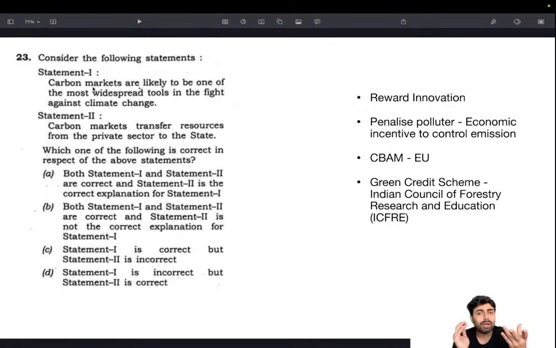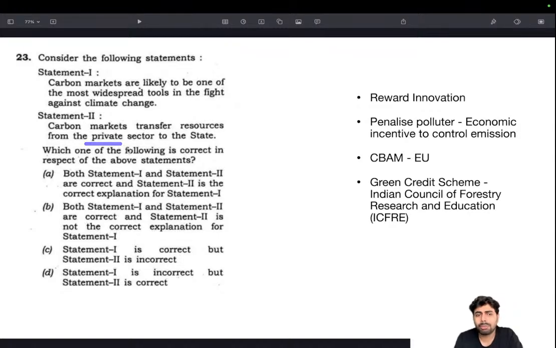It's not that moral suasion or those sorts of measures wouldn't work in the long term, but economic incentives actually work, especially in a corporate setting where they are the actual emitters. And from the reading of this statement, carbon markets transfer resources from the private sector to the states.